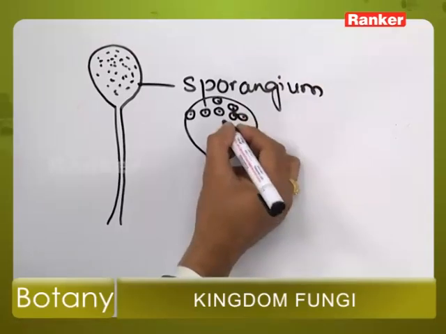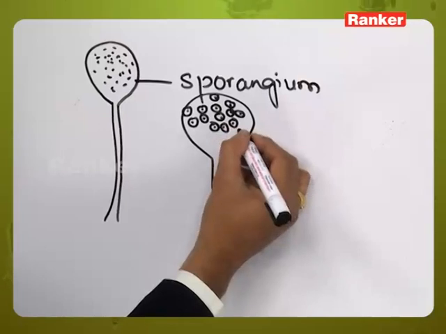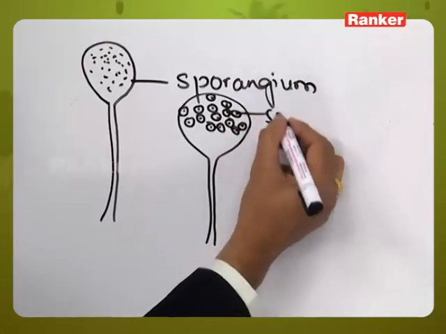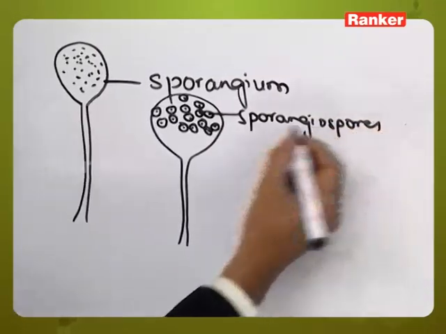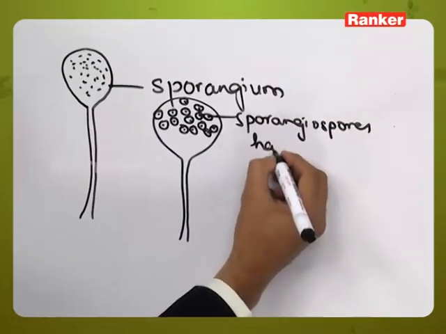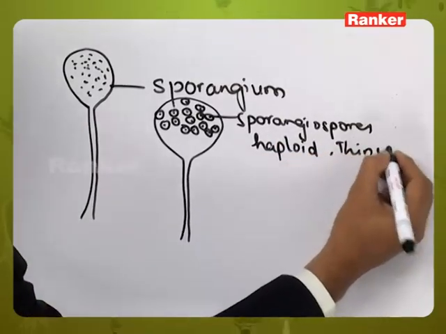Each of these spores which is formed inside the sporangium, that's why we call them sporangiospores. These sporangiospores are generally haploid in nature, and they have a thin wall around them.